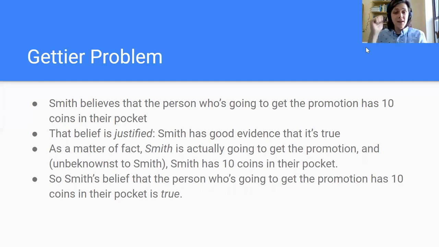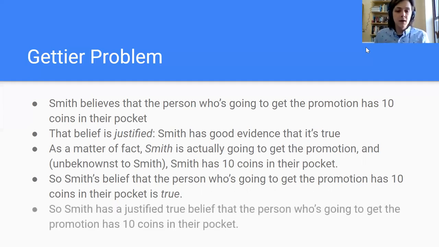So it is a belief that Smith has, and it is justified by evidence about Jones, but still good evidence, still a justification. And it's true. So it's a justified true belief. So Smith has a justified true belief that the person who's going to get the promotion has 10 coins in their pocket.